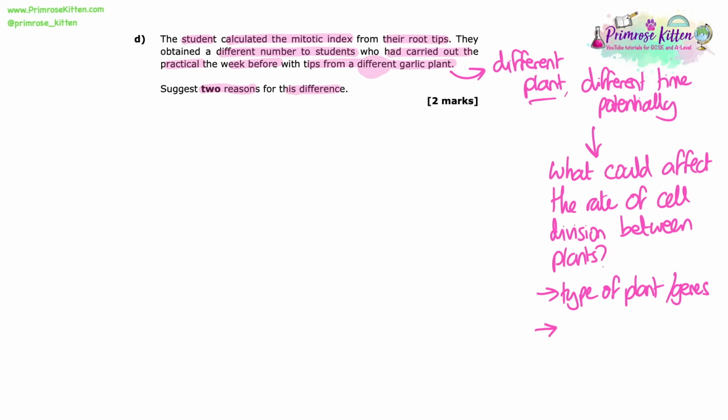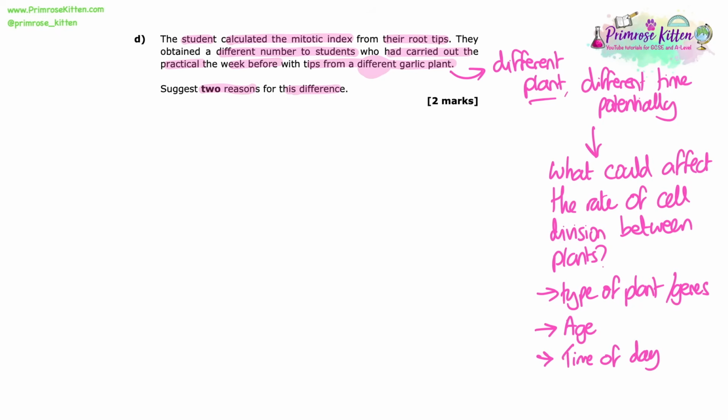So it told you there was a different plant, so it could have been a different type of plant or have different genes. So it could have been a different type or variety or species of garlic, potentially. It would have had different genetics, potentially, if it was a completely different plant. It could be a different age, so the root tips could have been growing for a different amount of time by the time they measured it compared between the 2 plants.